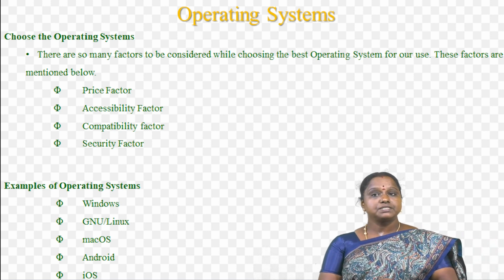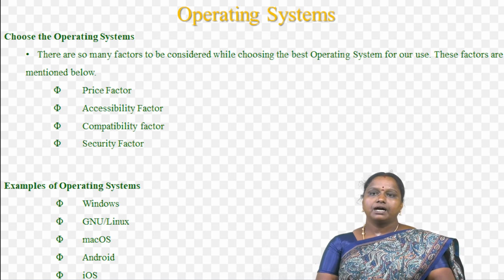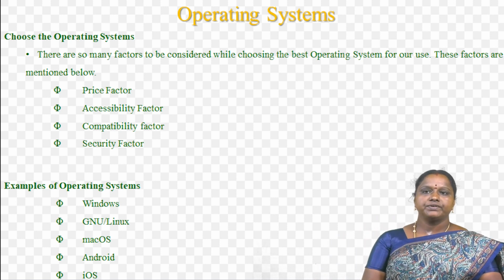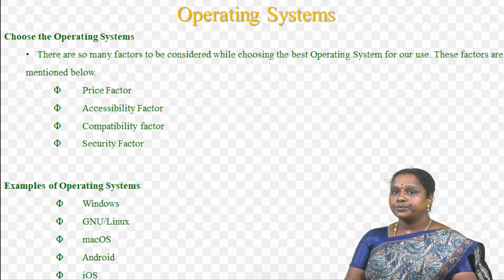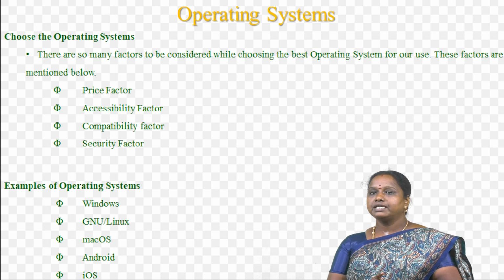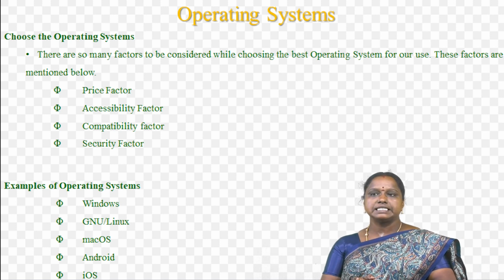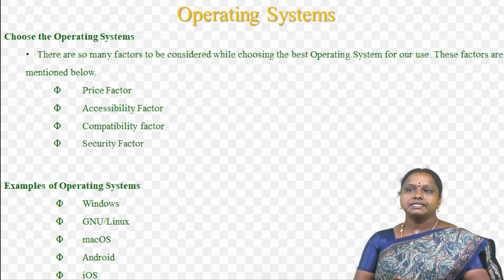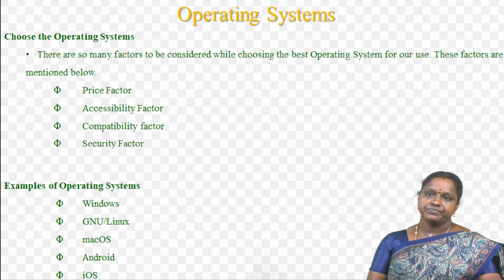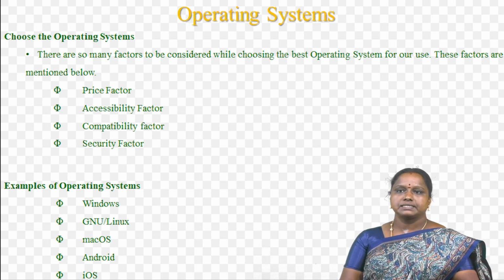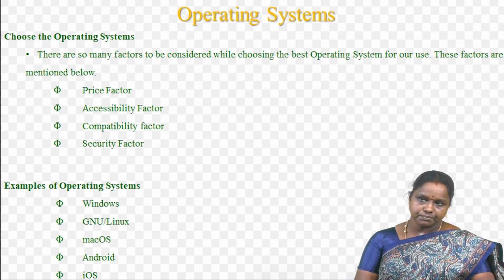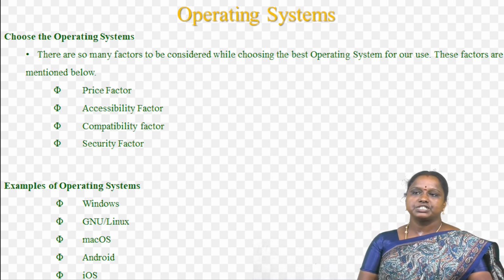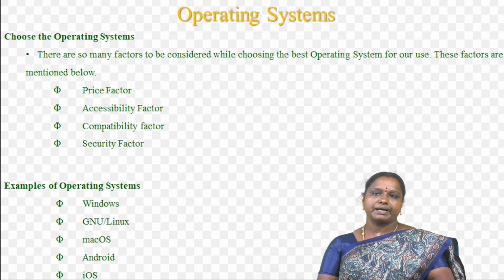Next one is examples for operating system. Windows. In Windows, GUI based, used in PCs. Another one is GNU or Linux. It will be used in personal computers, workstations, ISP, file and printer server, 3-tier client server, etc. And third one is Mac OS. It's nothing but Macintosh. It is used for Apple's personal computers and workstations. Workstations means MacBook and iMac.